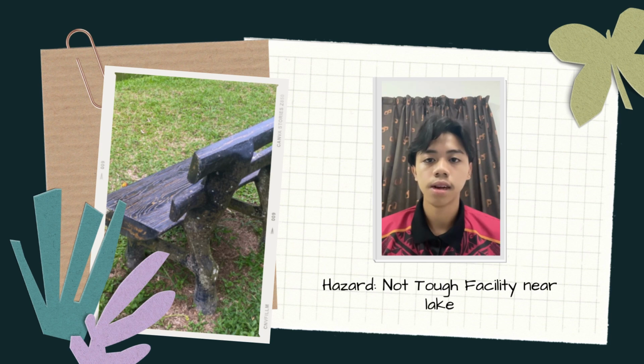Okay, next, the hazard from a picnic near the lake is a not tough facility. As a result, we can get injured. There are no existing risk controls. The probability we will be affected is 2, severity level is 2, and the risk is 4. The recommended control is maintenance of all facilities near the lake. And the person in charge in this case is college management.